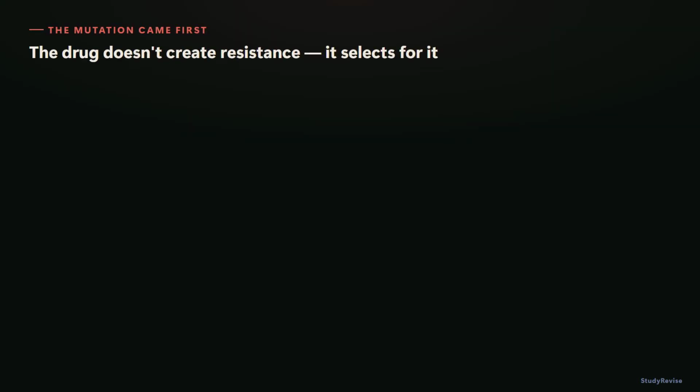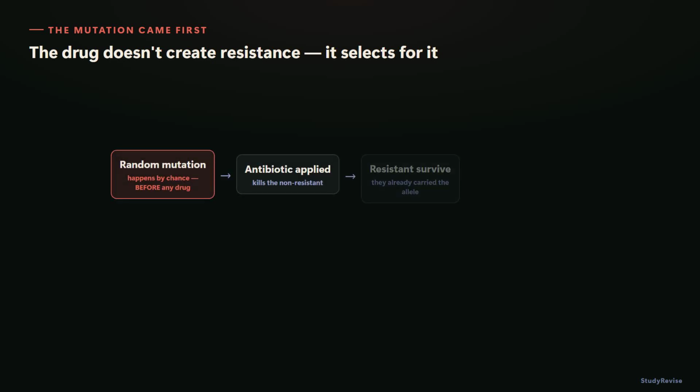And here's a misconception so common it's worth stopping on completely, because on first hearing, it sounds entirely reasonable. The idea that bacteria mutate in order to survive an antibiotic. They don't. Mutations happen randomly, constantly, whether or not an antibiotic is anywhere nearby, which means some bacteria in a population can already happen to carry a resistant mutation before the antibiotic ever arrives on the scene.